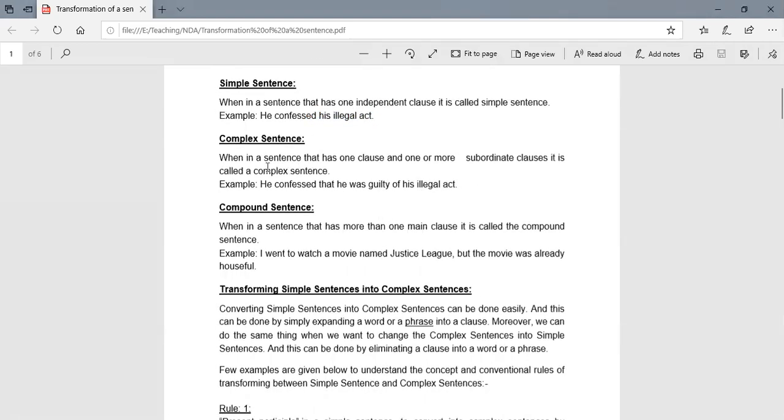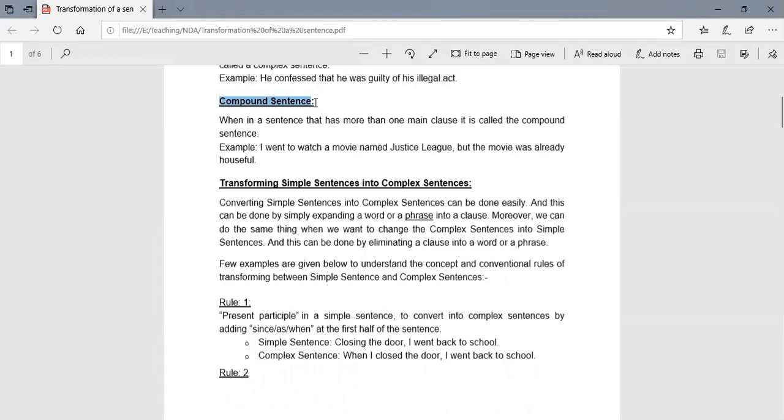Then what is a complex sentence? When a sentence has one clause and one or more subordinate clauses, it is a complex sentence. He confessed that he was guilty of this illegal act. Then there is the compound sentence. Now, what is a compound sentence? When a sentence has more than one clause, it is a compound sentence. I went to watch a movie named Justice League, but the movie was already houseful. So these are compound kinds of sentences, right?